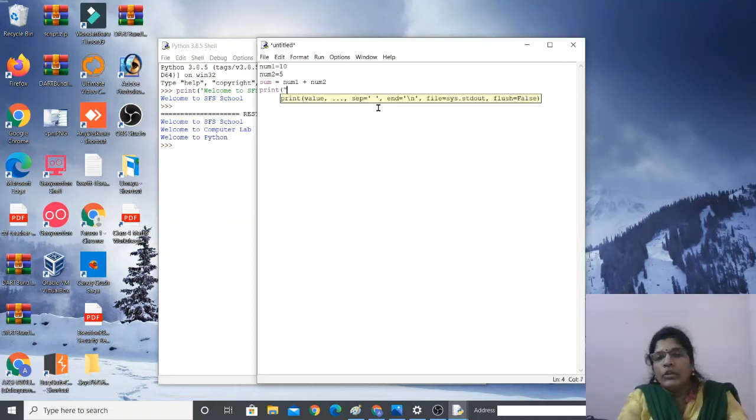Sum, double quotation. You have to use a single quotation or double or triple to display as it is. Okay, sum of num1 and num2 are, is equal to, double quotation closing, and after that I should get an output.